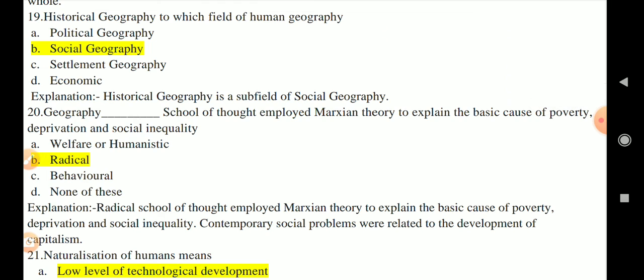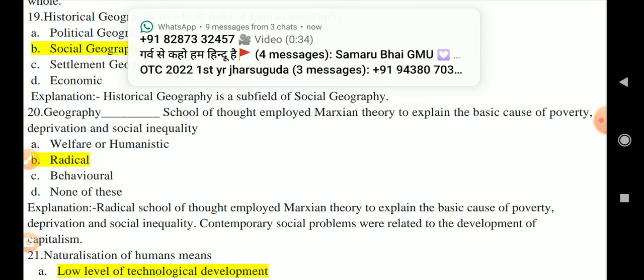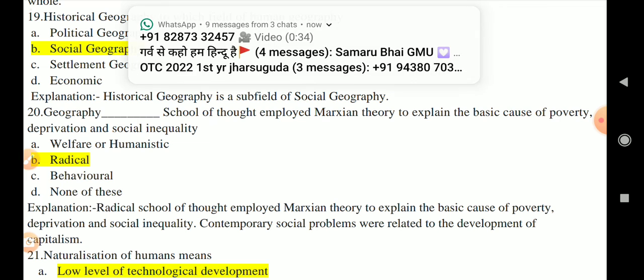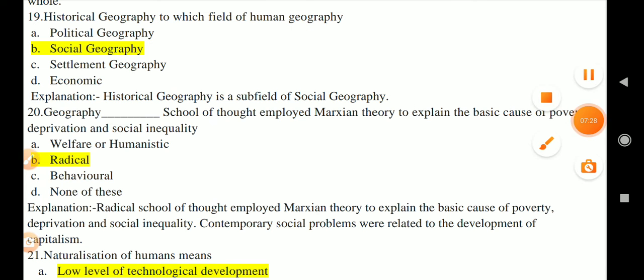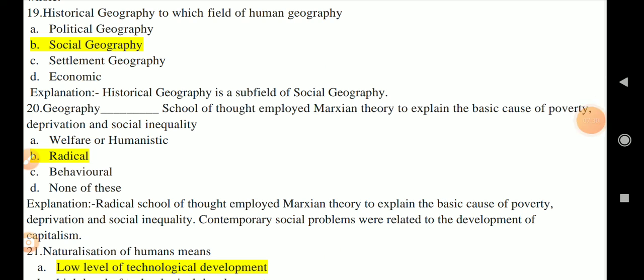Question number 20, which geography school of thought employed the Marxian theory to explain the basic cause of poverty, deprivation and social welfare? So here its correct answer is radical school of thought.